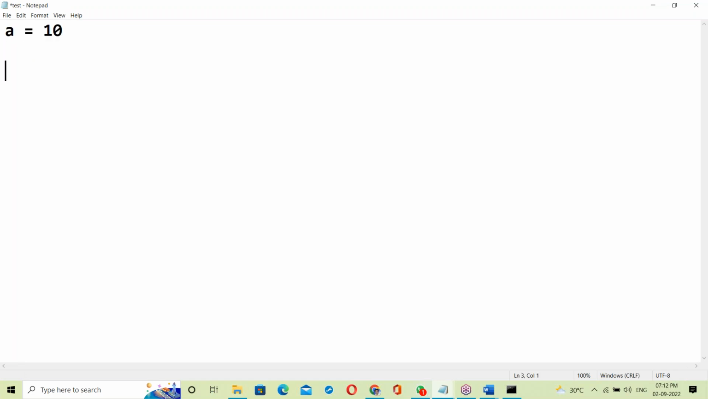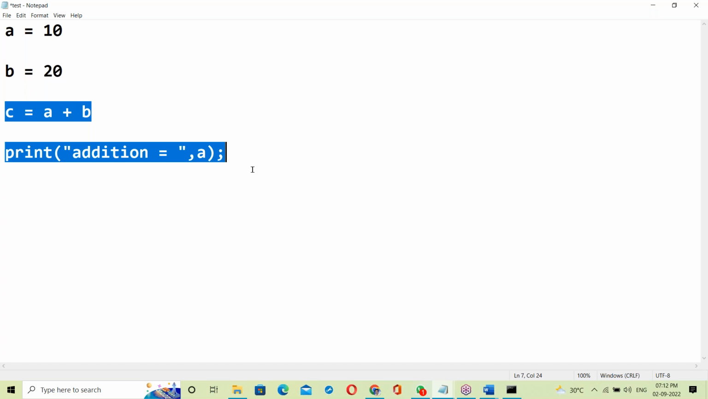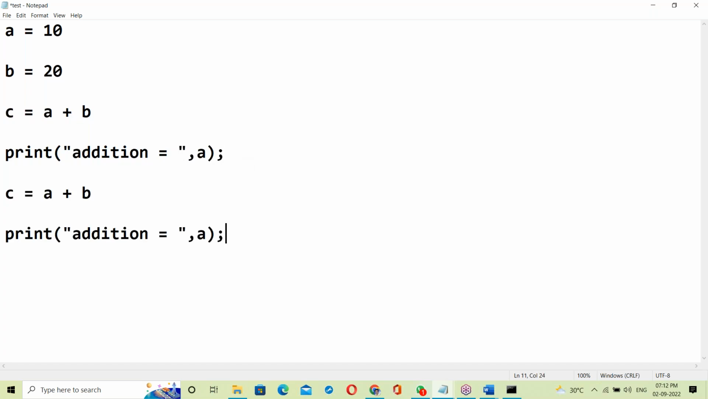The sample script, a very simple script here. B is equal to 20. C equal to A plus B. So adding two numbers. Okay, so print addition is equal to, displaying the C value. Next subtraction, next multiplication.